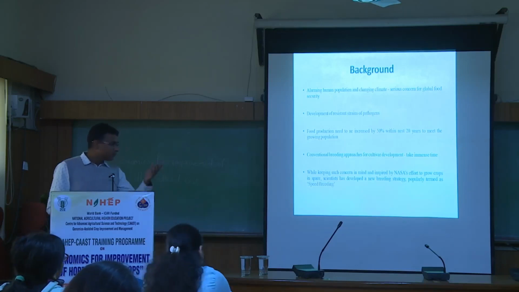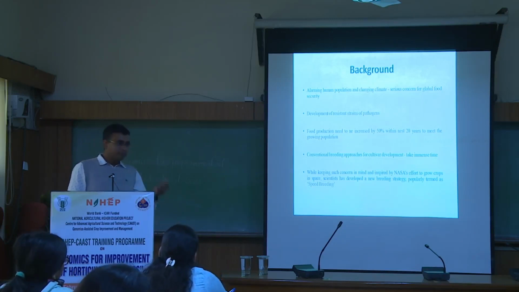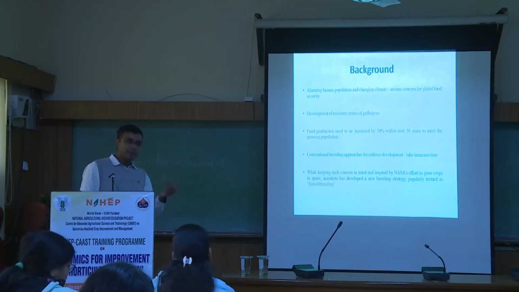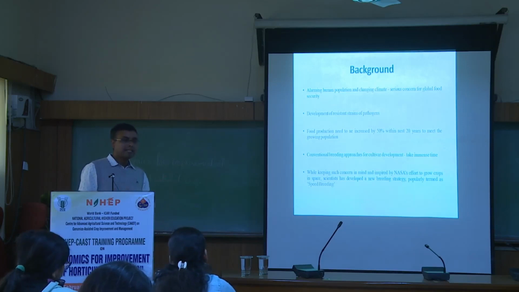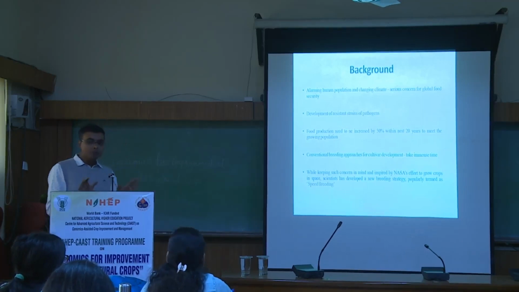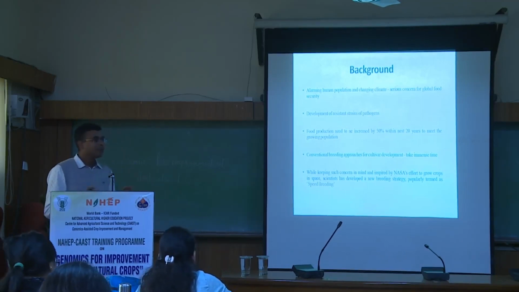Because you have to derive your progeny, you have to make some mapping population. For transgenes, you have to make the progeny and evaluate them. And for any genomic assisted breeding, even the haploids and other things, you have to develop the progeny. So the first thing is that there is no shortcut to sexual hybridization. We have to go for sexual hybridization for crop improvement.